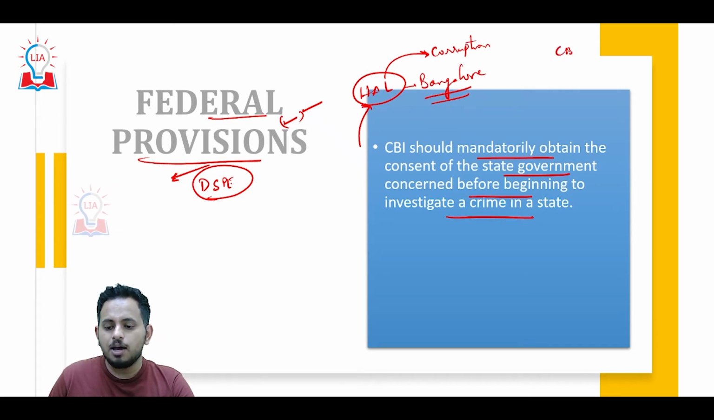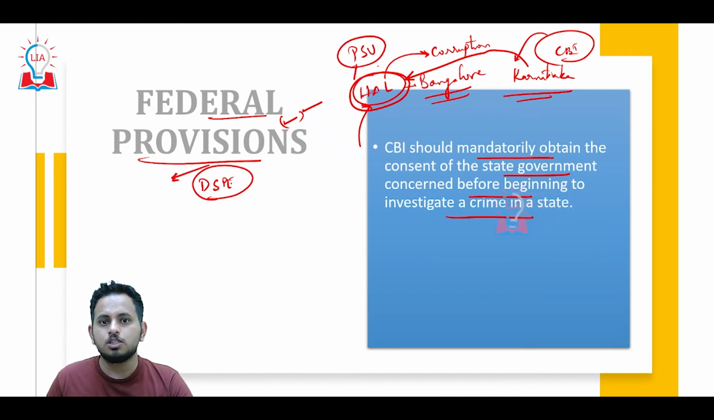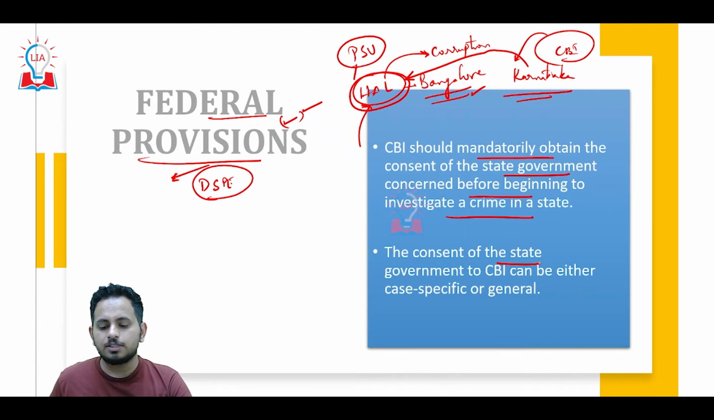Now CBI, a central agency, has to obtain the consent of the Karnataka government in order to prosecute or investigate an individual who is working in HAL, because HAL is a PSU, a public sector unit. Even then, because it is situated in the territory of Karnataka, CBI is bound to take the consent of the state.